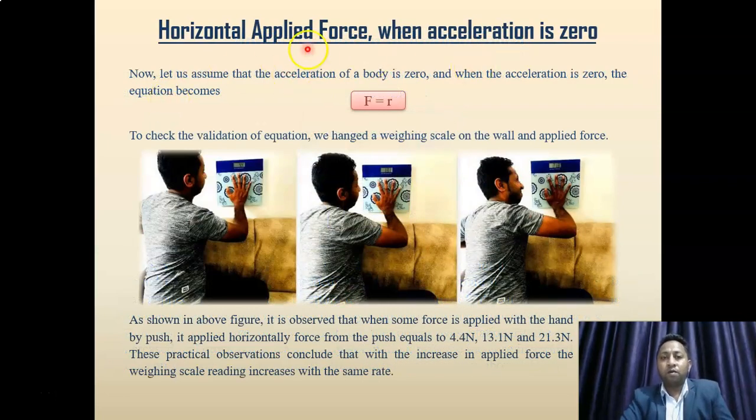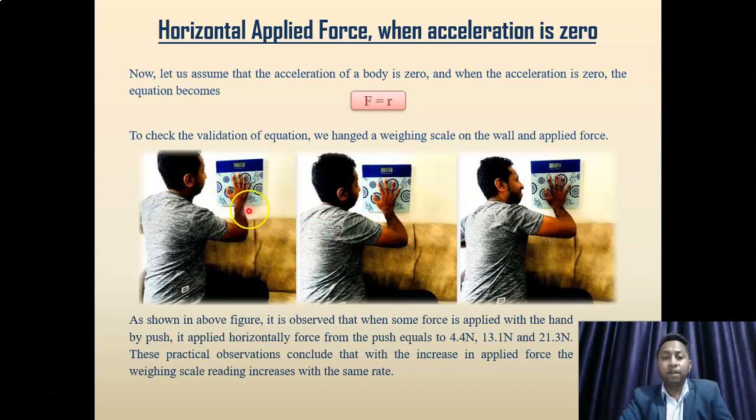Applied force horizontally when acceleration is 0. Now let us assume that the acceleration of a body is 0, and when the acceleration is 0, the equation becomes F is equal to R. To check the validation of the equation, we hung a weighing scale on the wall and applied force on it.